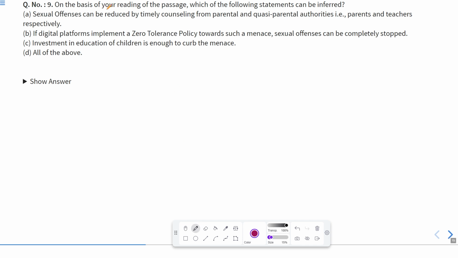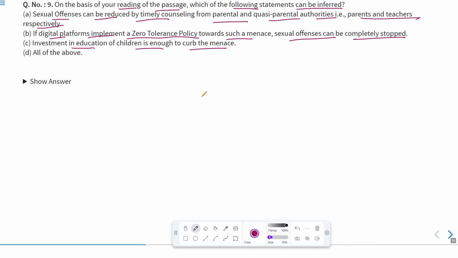On the basis of your reading of the passage, which of the following statements can be inferred? Sexual offences can be reduced by timely counseling from parental and quasi-parental authorities, that is, parents and teachers respectively. If digital platforms implement a zero tolerance policy towards such meanness, sexual offences can be completely stopped. Investment in education of children is enough to curb the meanness. Now, what is the correct thing? On the basis of reading the passage, which of the following statements can be inferred?